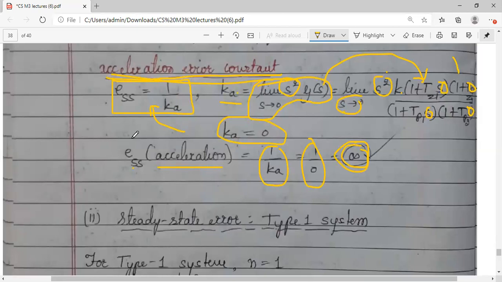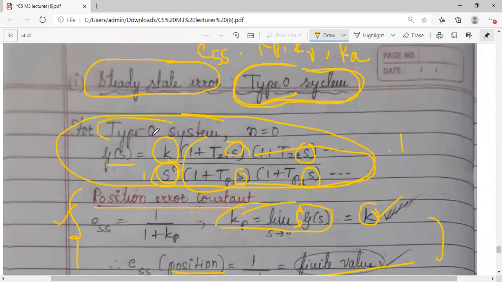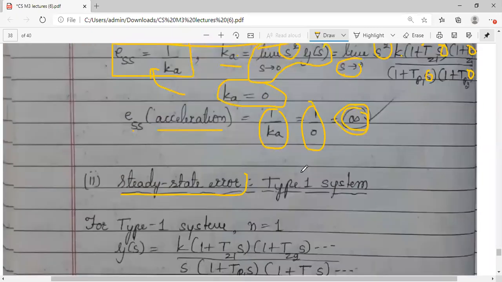Hope you understood this. Anywhere if you get any doubts, please ask me. Till then I'll continue with the next one. Let us analyze similarly what all we have done here for the type 0 system, the steps we have followed for type 0. Similarly, we will repeat this for the type 1 system and then for the type 2 system.